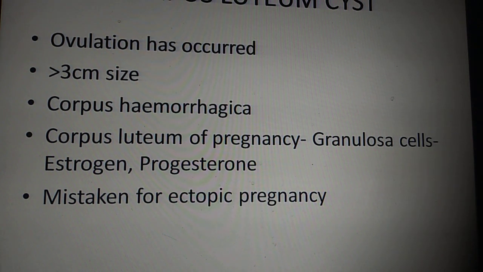And it is generally mistaken for ectopic pregnancy because it is a corpus luteum of pregnancy. If somebody has a pain and that will be one-sided, right? It's in the ovary, so it will be an adnexal site, and there will be pain to one side. Somebody is UPT positive, pregnant. So there are two differential diagnoses that you have. Either it is an ectopic pregnancy or it is a corpus luteum of pregnancy. So it's very important to differentiate between the two, right? If it's an ectopic pregnancy, you will have to do something about it. If it's a corpus luteum of pregnancy, probably you can wait upon it. So you need to differentiate between the two.